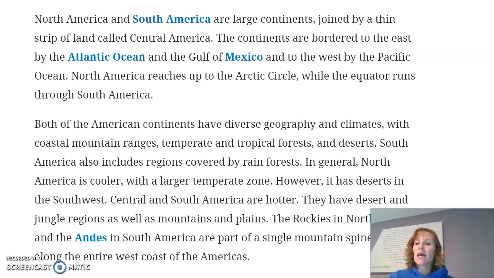Okay, so this is just telling us that North and South America are large continents, or bodies of land, areas of land that are joined together by a really thin strip of land called Central America. Okay, South America and North America are bordered, which means surrounded by, on the east, the Atlantic Ocean and the Gulf of Mexico, and the west, the Pacific Ocean. Okay, North America is going to go all the way up to the Arctic Circle, and the equator, which is kind of like right in the middle of the earth, is where the equator runs. That's going to go straight through South America.